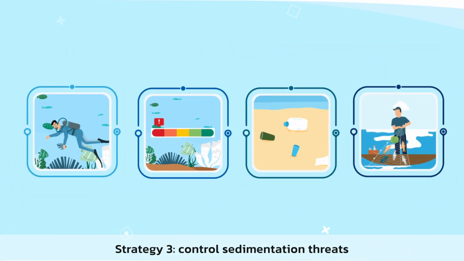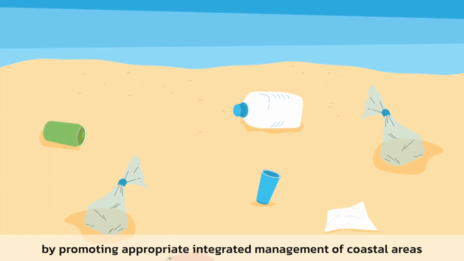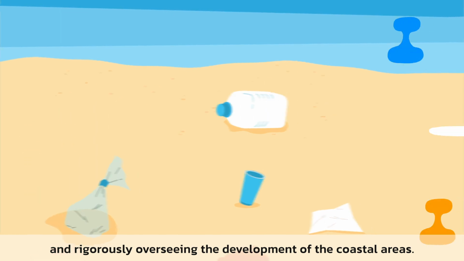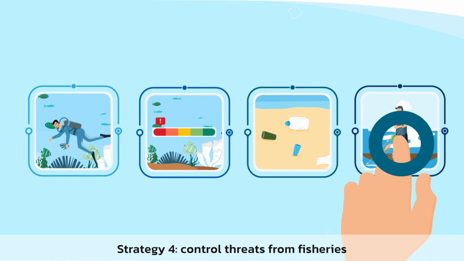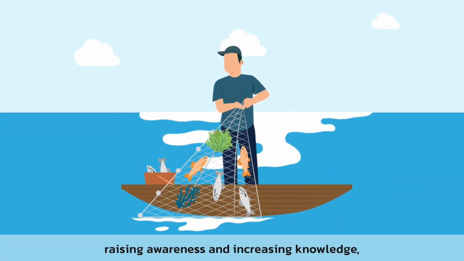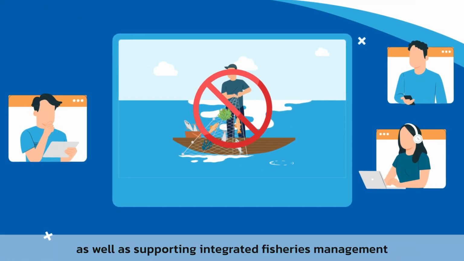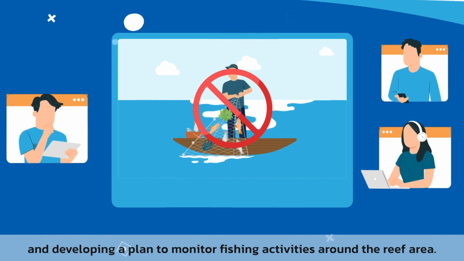Control sedimentation threats by promoting appropriate integrated management of coastal areas and rigorously overseeing the development of the coastal areas. Strategy 4. Control threats from fisheries by prohibiting destructive fishing practices, raising awareness and increasing knowledge, as well as supporting integrated fisheries management and developing a plan to monitor fishing activities around the reef area.